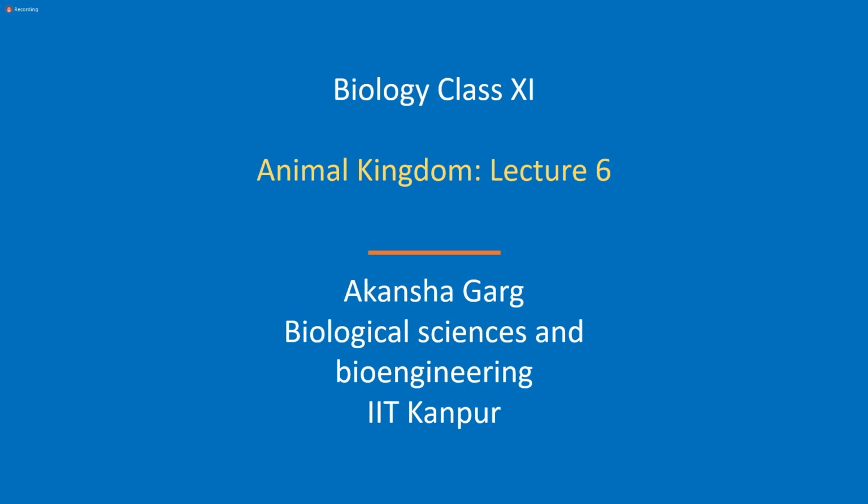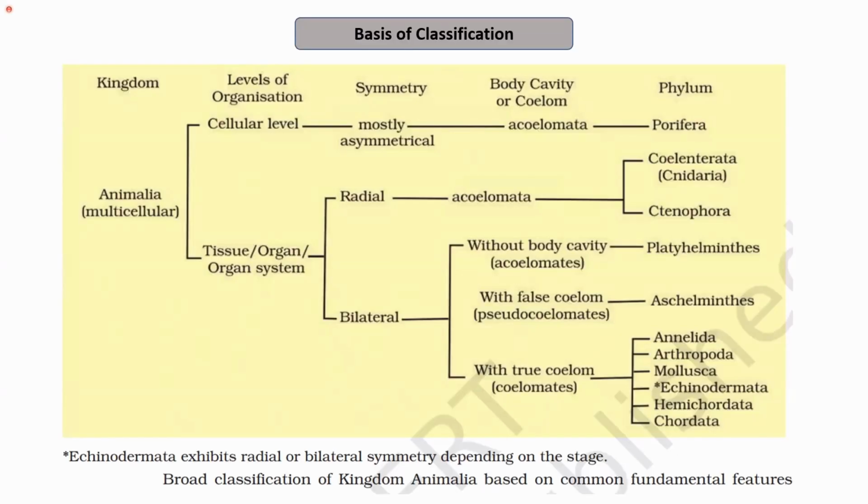So, starting with the basics of animal kingdom, the organisms which belong to kingdom Animalia are multicellular in nature, that is, they are made up of many cells. And on the basis of level of organization, we divided these organisms into either cellular level or tissue, organ, or organ system level of organization. So we have already learned about the cellular level organisms, that is, the poriferans, in the first lecture.